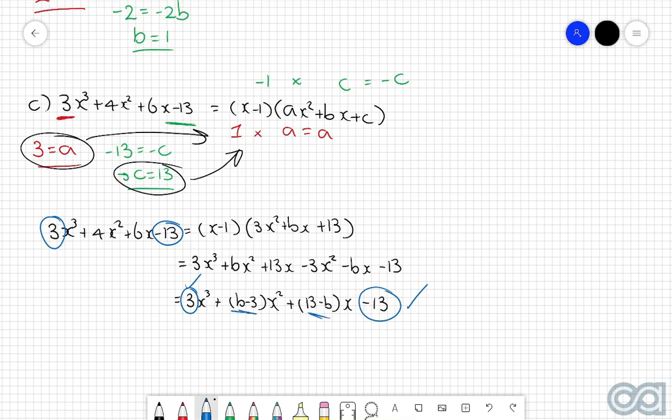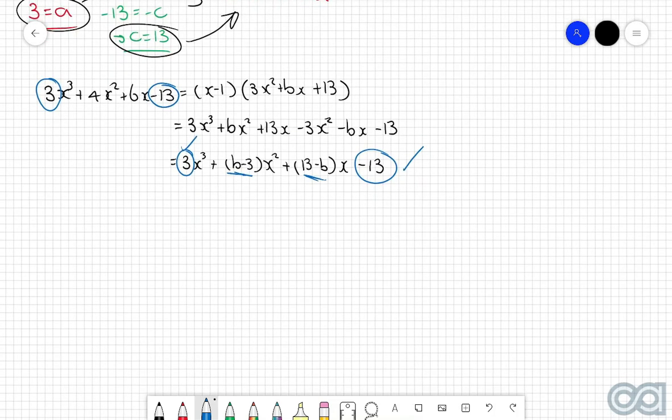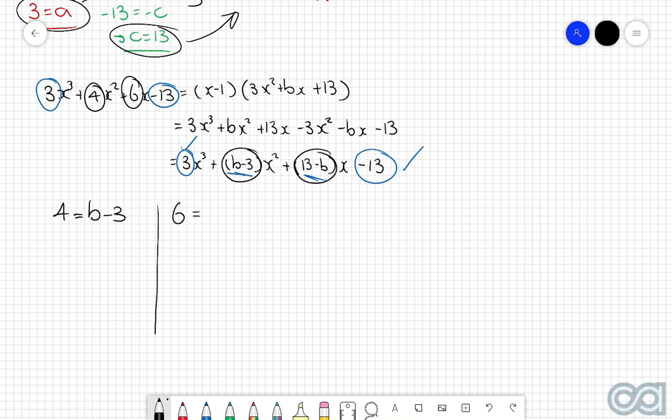We've got two different ways of doing this, and we're going to go through both of them just to confirm that we do indeed have the correct answer. The first thing that we can do is equate the coefficients of the x squared terms. So we've got this 4 is equal to b take 3. And then the second one is we can equate the coefficients of the x terms. On the left-hand side, we've got 6, and then on the right-hand side, we've got this 13 take b. And if we solve both of these, we get b is equal to 7, and similarly, we get b is equal to 7.